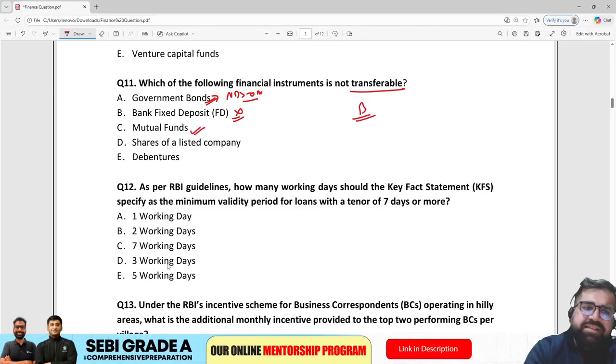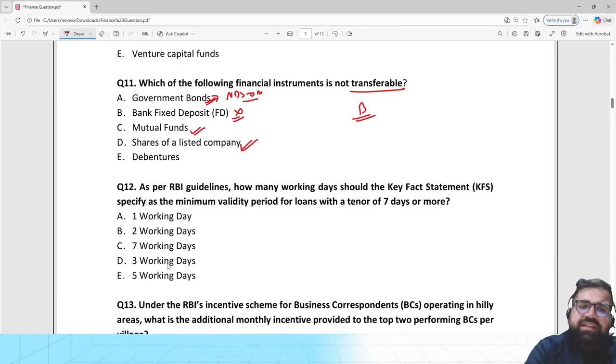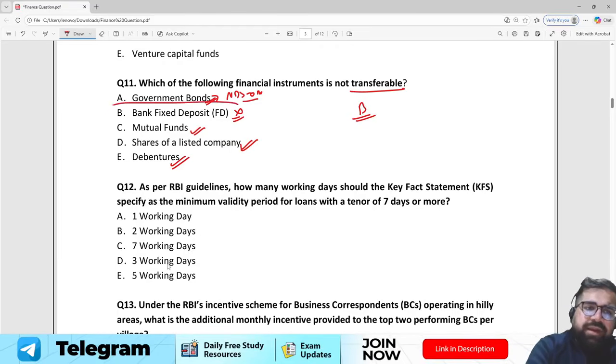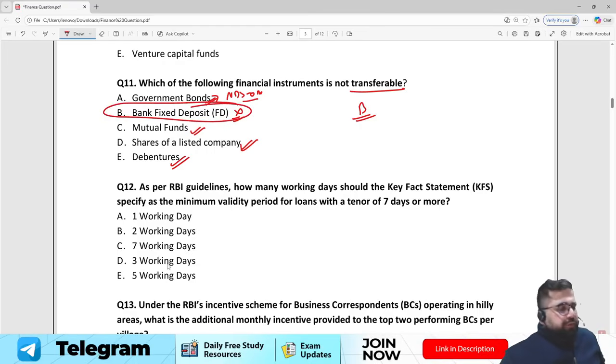Mutual funds, again I can sell. Shares of a listed company, again I can sell. Debentures also I can sell. But FD, there is no market for FD. Therefore, the correct answer for question number 11 will be option B.